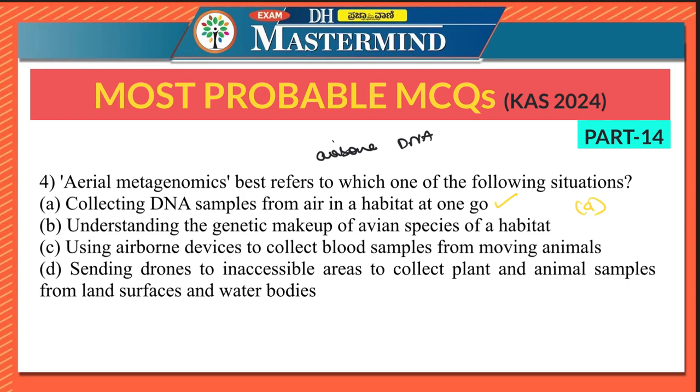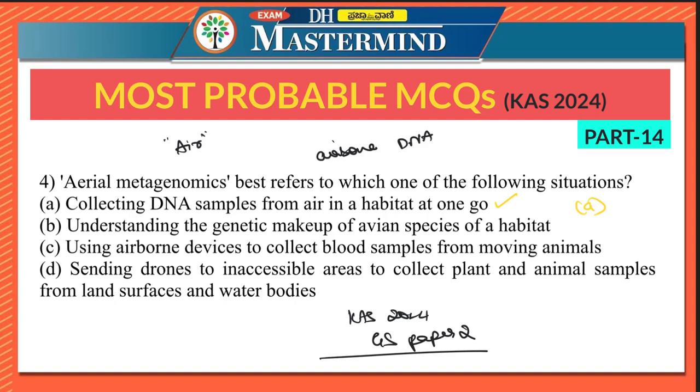So the DNA that is disseminated in the air, or that is suspended in the air, such airborne DNA is collected from environmental samples in a particular habitat, allowing researchers to analyze the genetic material present in the air to study biodiversity and monitor species without direct sampling. So this is very, very important. This question can be expected in this year's 2024 GS paper 2. I'm also telling you which paper, GS paper 2, this question can appear.